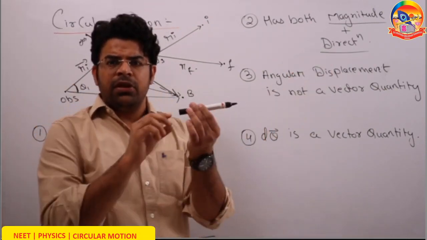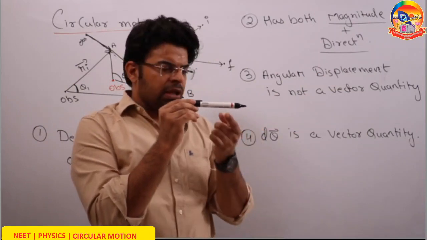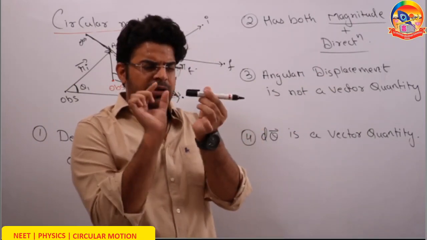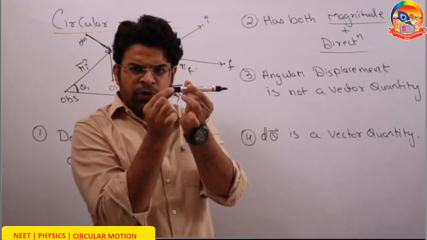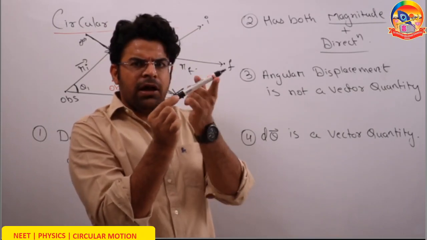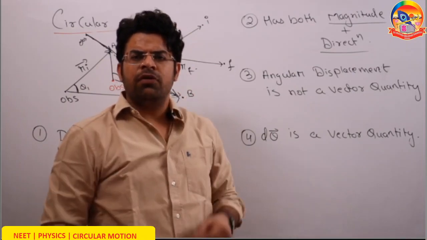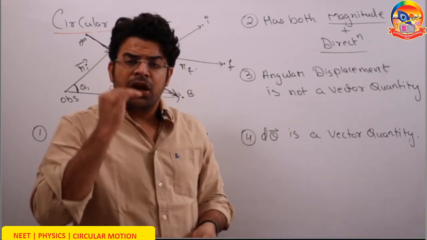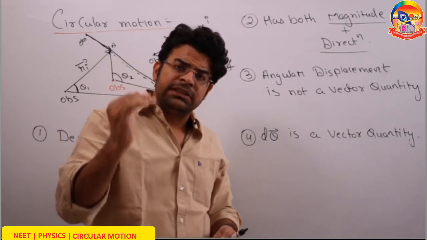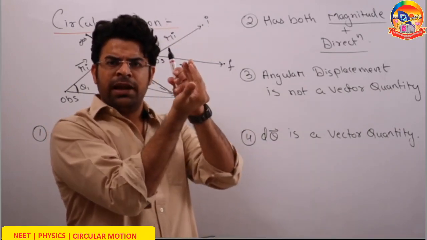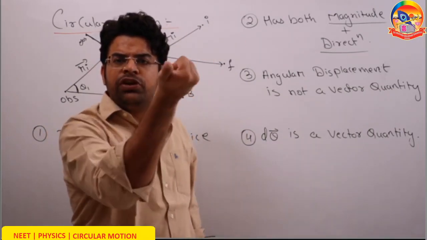For example, look at this motion. If the pen is hinged at this point and I turn the pen up this way, from here initial to this final, what is the direction of angular displacement? Curl the fingers of the right hand into the sense of rotation, initial to final. Where does your thumb point while doing so?